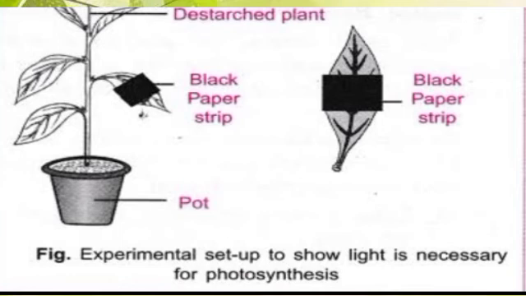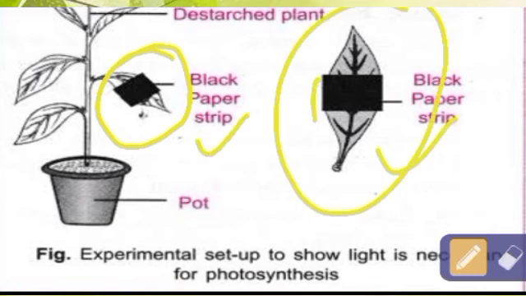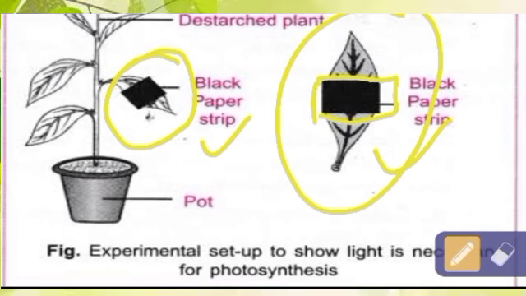There is a very simple experiment. What exactly we have to do is simply select any random leaf, then we will cover it with black paper. You can see we have covered a portion of the leaf with the black paper. By covering the leaf we are trying to stop the supply of sunlight.